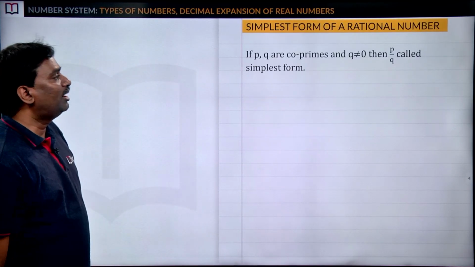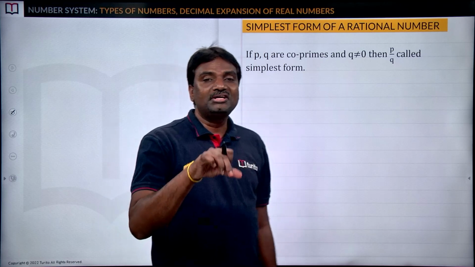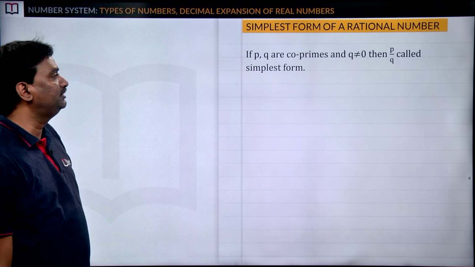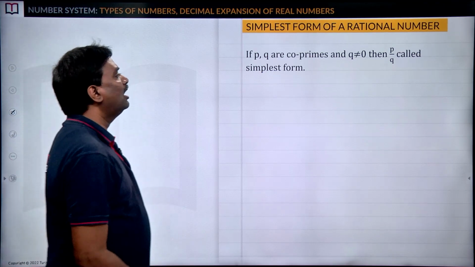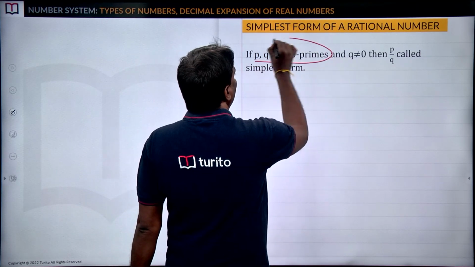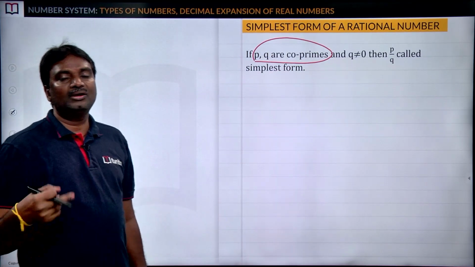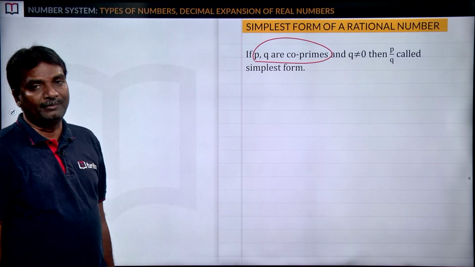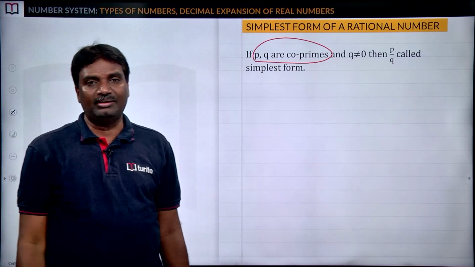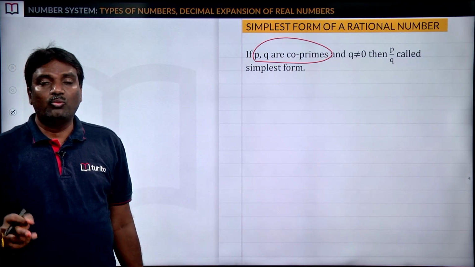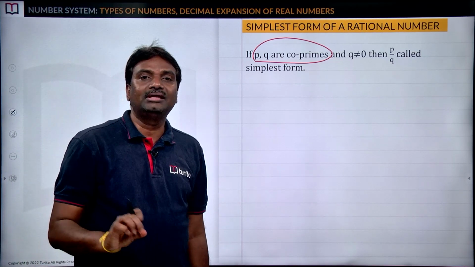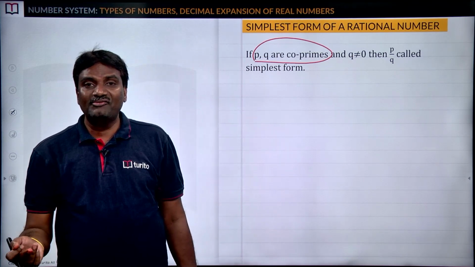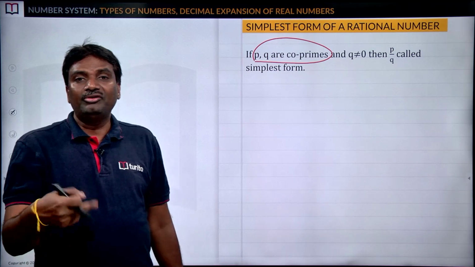Next, simplest form of a rational number. When one rational number is given, how can we express that rational number in the simplest form? Suppose p, q are co-prime numbers. Already we know about the prime number, the number which has 1 and the number itself as factors, meaning only two factors exist for the given number. If we take 3, 1 and 3 are the factors, no other number is a factor of 3. If we take 4, 1 is a factor, 4 is a factor, 2 is also a factor. So here we have more than 2.